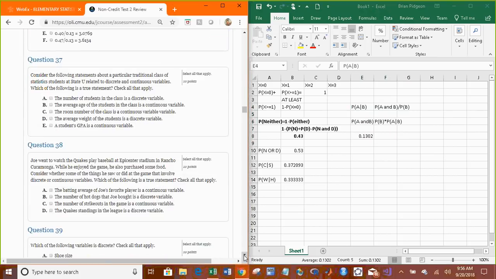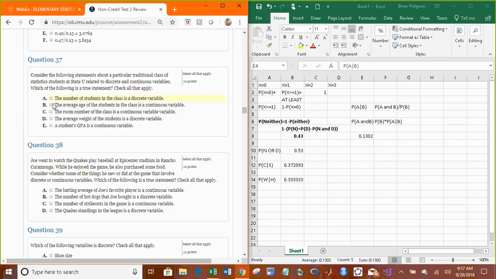Consider the following statements about a particular traditional class of statistics. The number of students in the class is discrete. Remember, discrete variables are ones that you can just count: 1, 2, 3, 4. If it takes on any sort of value in an interval, then it's called continuous. You know, heights are referred to as continuous because we can measure someone's height in inches, feet, centimeters, meters, and we can always get finer and finer measurements.